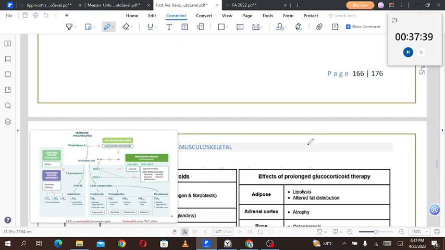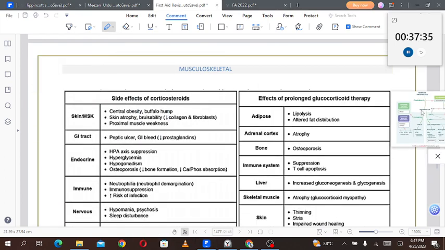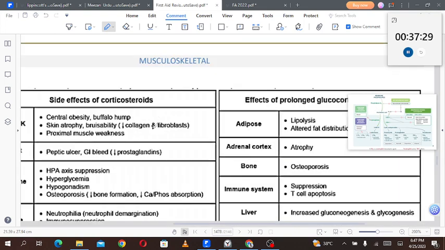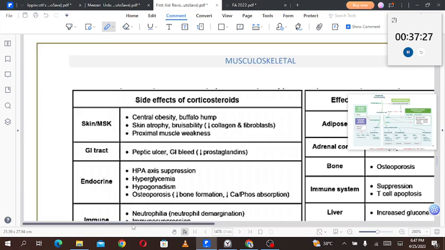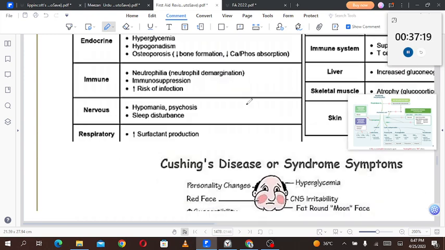Then we'll talk about the side effects of glucocorticoids. The glucocorticoid mechanism of action is important, but the side effects are more important. So let's talk about the side effects. The side effects of glucocorticoids in the skin and musculoskeletal system are central obesity and buffalo hump.